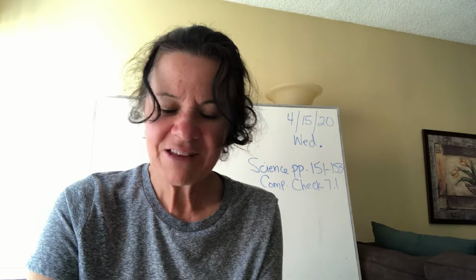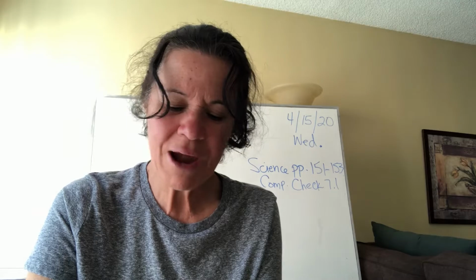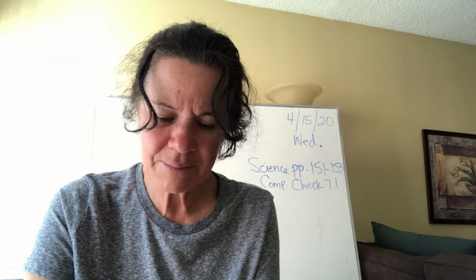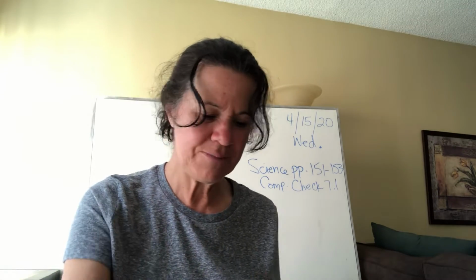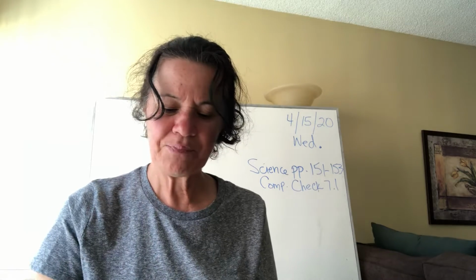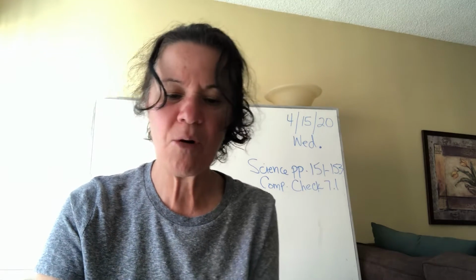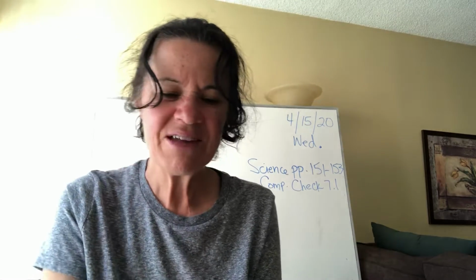Good. The diameter of the Earth at the equator is about 8,000 miles. The diameter measured, let's turn a page, from the North Pole to the South Pole is a little shorter. This means that the Earth is not perfectly round, like I said. It's a sphere. It is slightly flattened at the top. However, the difference is so small that when the Earth is viewed from space, it appears round, okay?